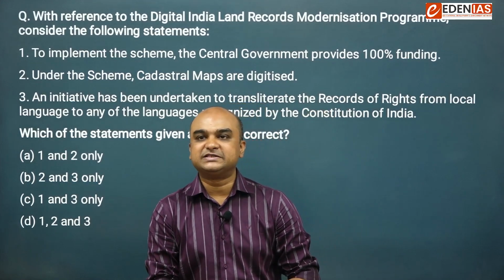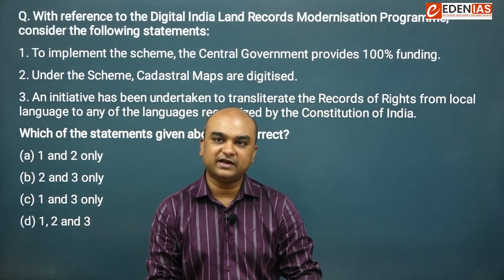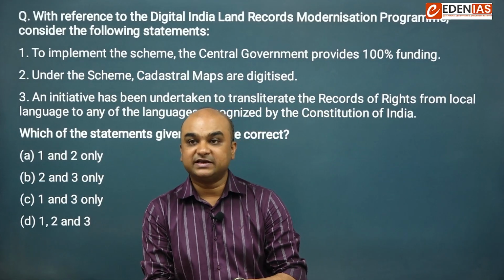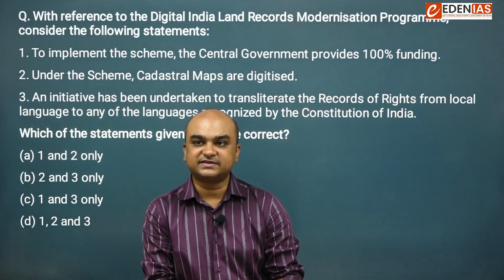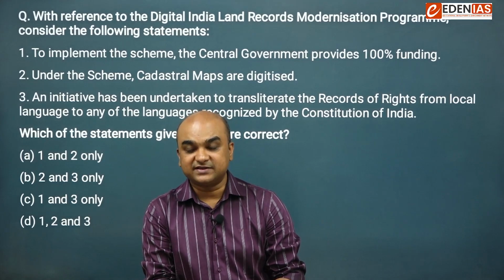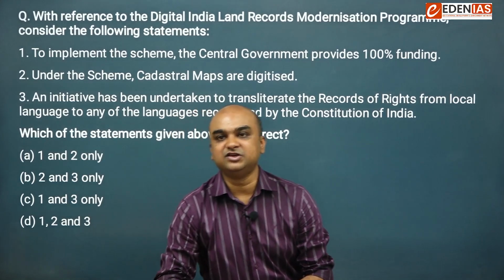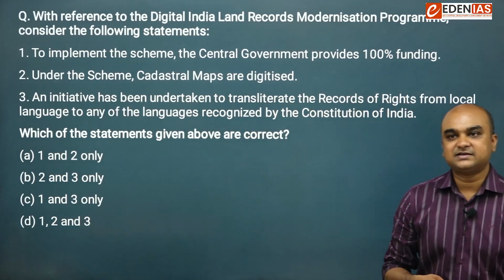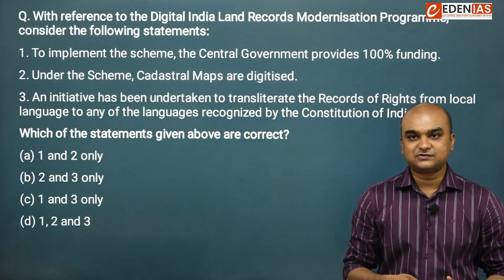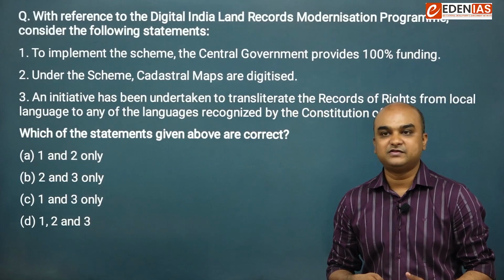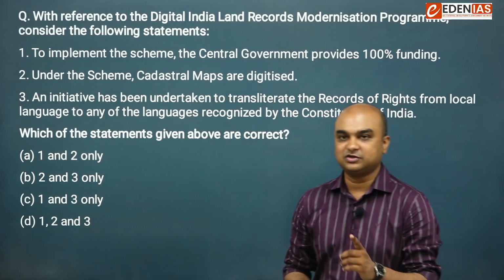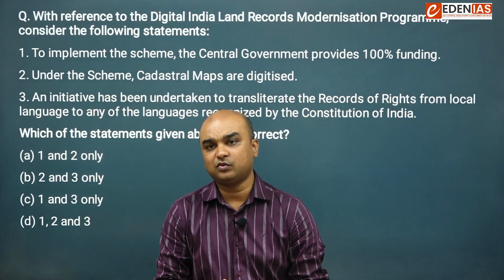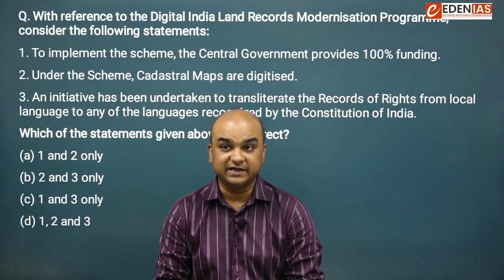With reference to the Digital India Land Records Modernization Program, consider the following statements. To implement the scheme, the central government provides 100% funding. Under the scheme, cadastral maps are digitized. An initiative has been undertaken to transfer and transliterate the records of rights from local language to any of the languages recognized by the Constitution of India. The options are 1 and 2 only, 2 and 3 only, 1 and 3 only, 1, 2 and 3.